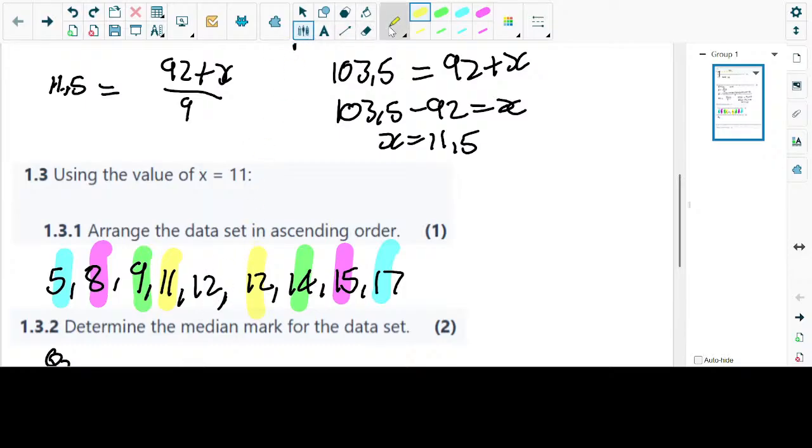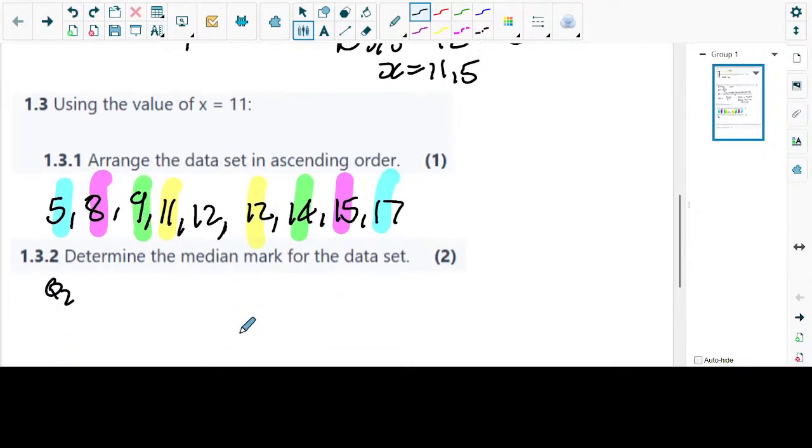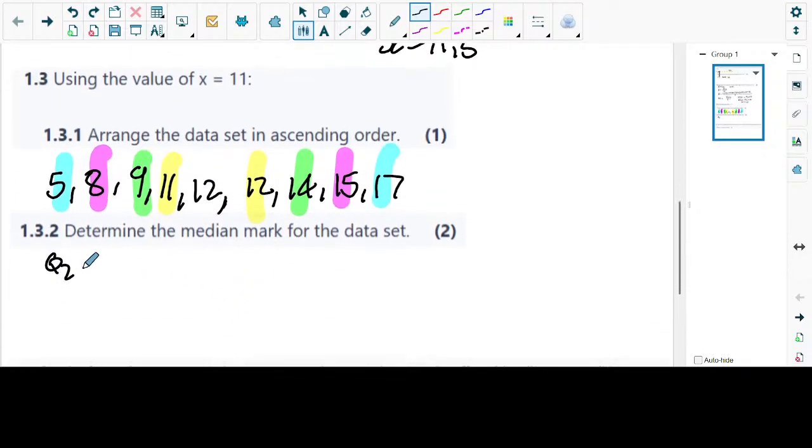So we have one in the middle, and this one doesn't have a partner, guys. If there were partners, we would add the last two partners and divide by 2. In this case the median is 12.